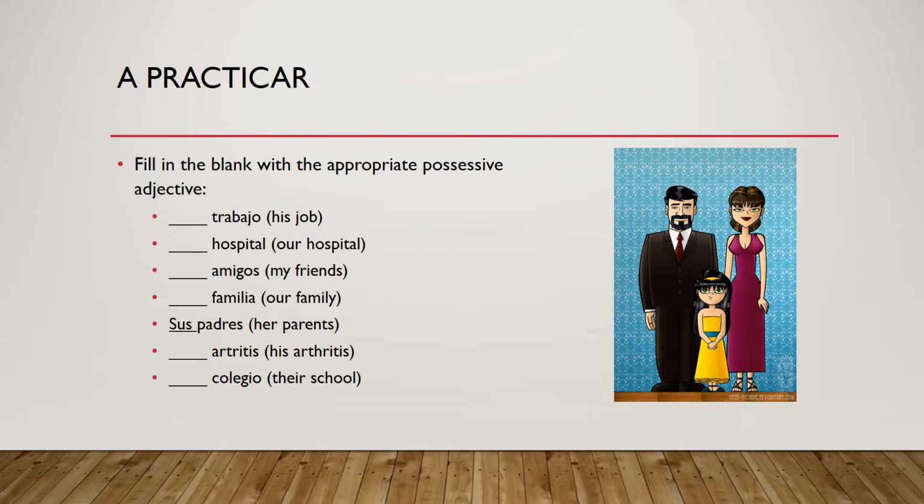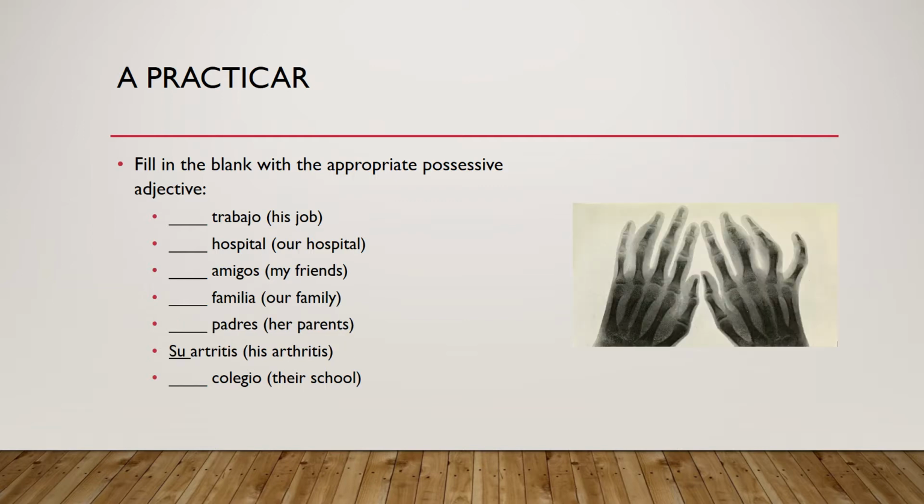Sus padres. So we are always trying to modify, describe the noun, and the noun here is plural, padres, so we go with sus. How about his arthritis? Su arthritis, so it's a singular word.